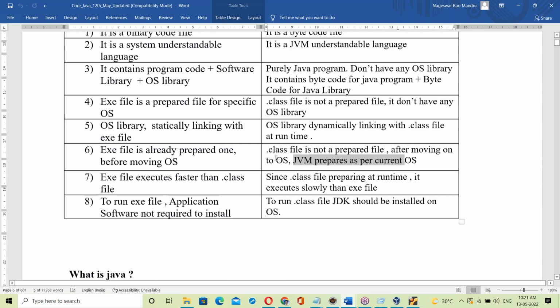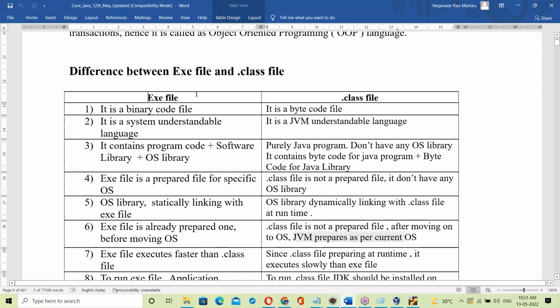So this is the exe file and dot class file difference. I think you understand, right? The exe file is a binary code file. Dot class is a byte code file. The exe file is linked with the OS library. The dot class file is free from the OS. It doesn't have the OS library. That's the main difference.